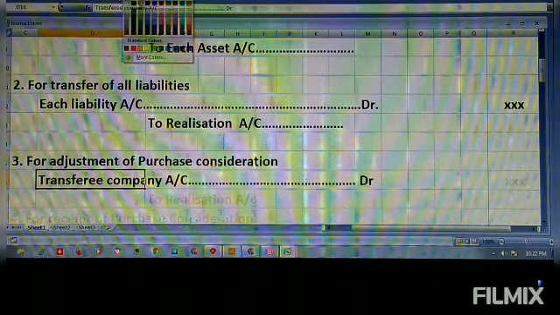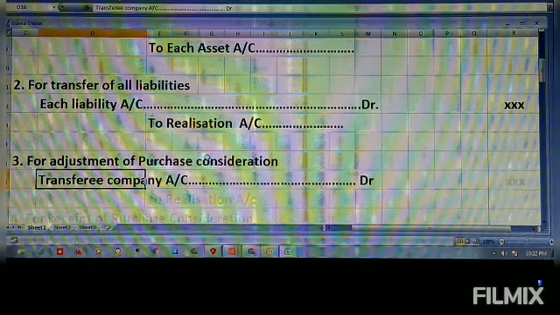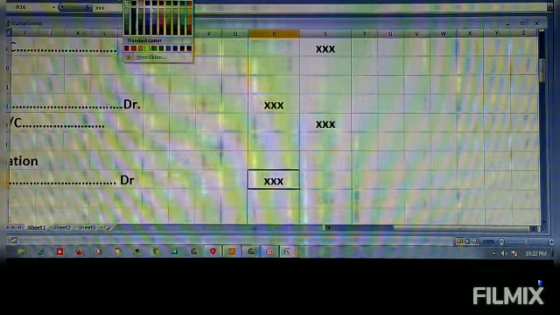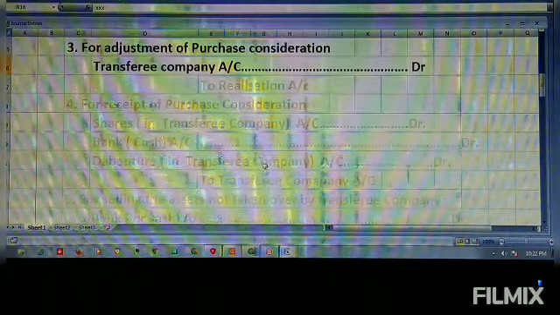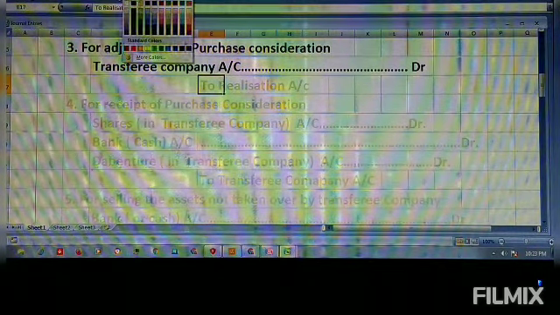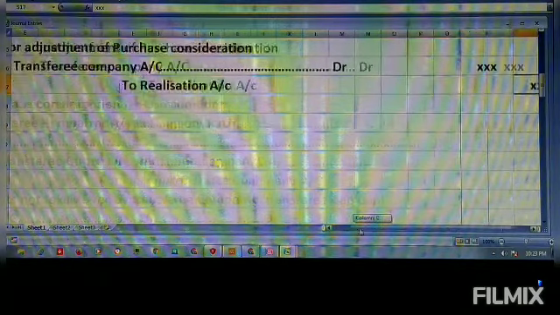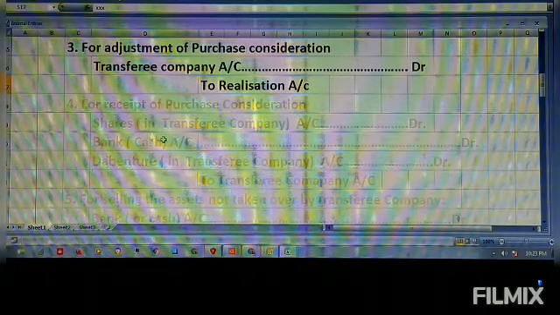It is in the books of the transferor company: transferee company account debtor to realization account, the same amount. According to accounting rules, for every entry there is one debit and one credit.